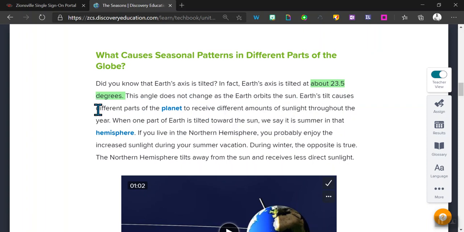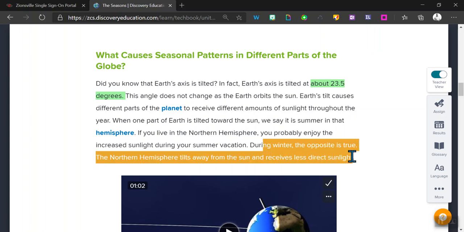Earth's tilt causes different parts of the planet to receive different amounts of sunlight throughout the year. When one part of Earth is tilted toward the sun, we say that it's summer in that hemisphere. So if you live in the northern hemisphere, you probably enjoy an increased sunlight during your summer vacation. And then during the winter, the opposite is true. The northern hemisphere tilts away from the sun and receives less direct sunlight. And less direct sunlight means that we get less thermal energy, which is why during the winter, it's cooler, it's colder.